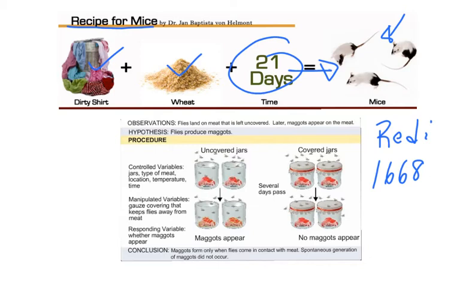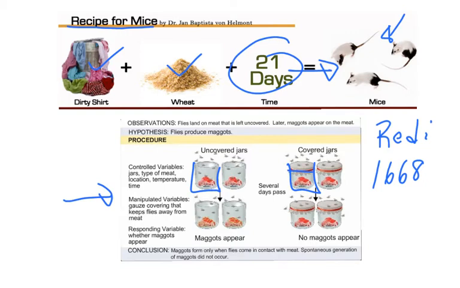But what Redi did was he designed a set of experiments that had controlled variables, and basically his experiments, at least some of them, are pictured here. Another sort of thought like the mice shown above was that flies would appear from any meat that was left out, and so that these flies would spontaneously be created by the process of the meat rotting. And so what Redi did is he set out two sets of jars of meat. One set of jars had no cover, and another set of jars had a screen or sponge cover.